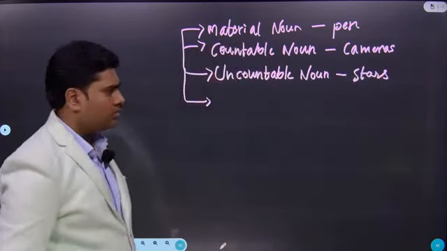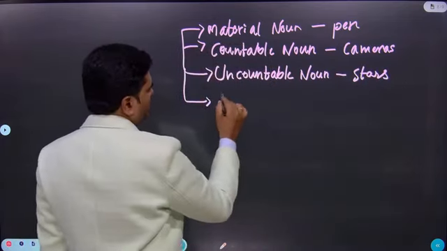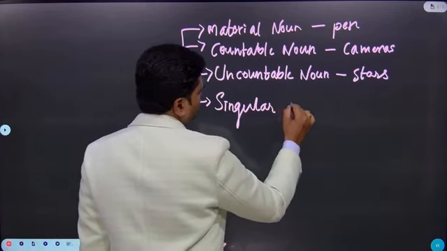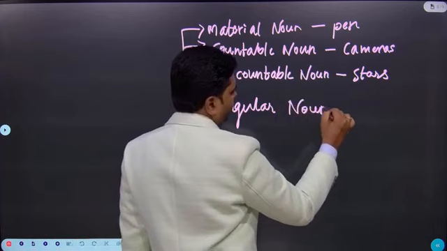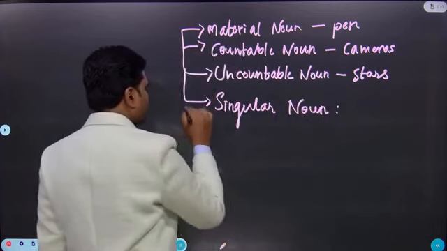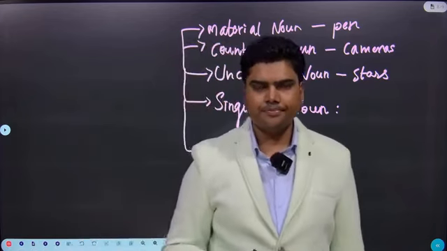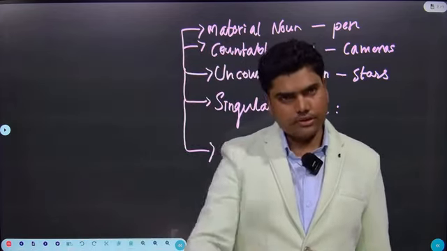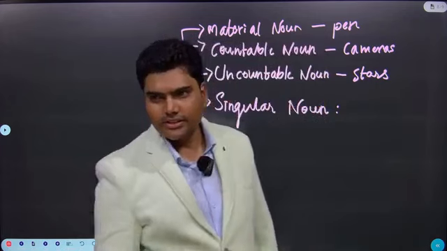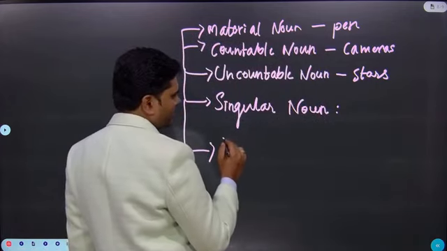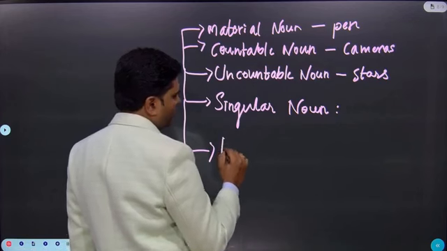You can count. We can give a number of examples. Next is singular noun. Very, very important. How many numbers are there in English? There are only 2 numbers. What are those? Singular number and plural.